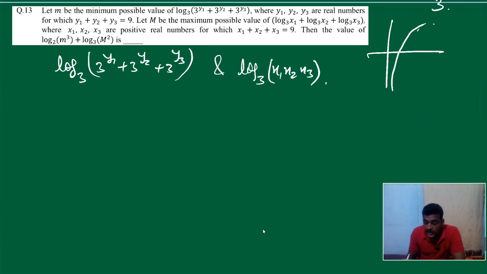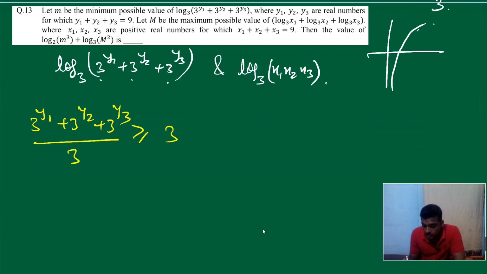Apply AM-GM on these three quantities. What do we get? This sum upon 3 is greater than or equal to 3 raised to y1 plus y2 plus y3, raised to 1 by 3.